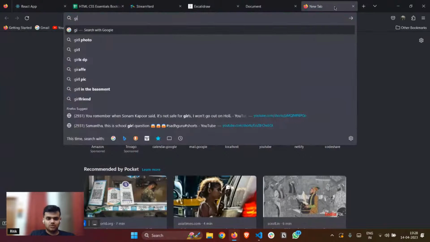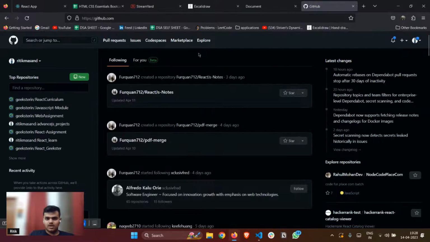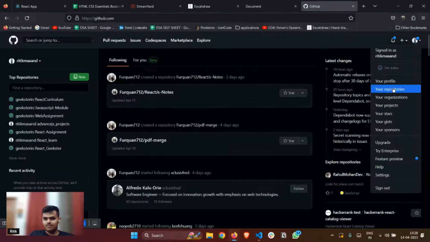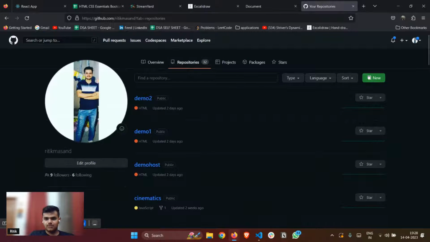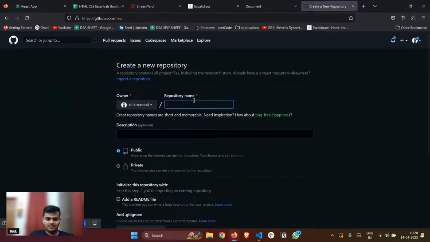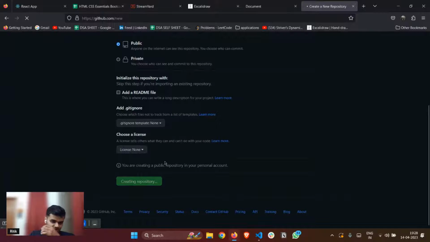In the meanwhile, let me go to the GitHub repo and give the source code as well. Let me go to my repositories and create a new repository. Let me name it HTML/CSS portfolio, and let me create the repository.